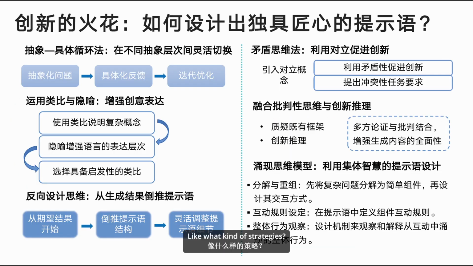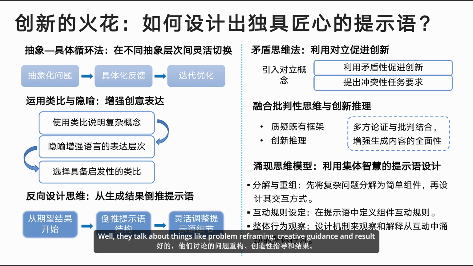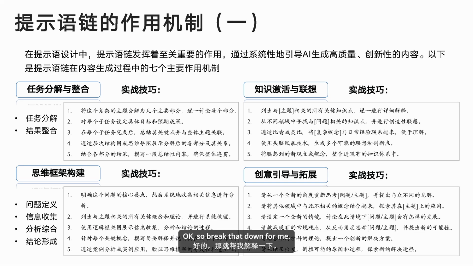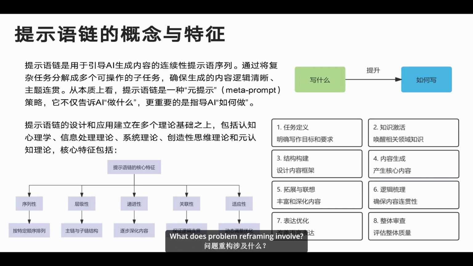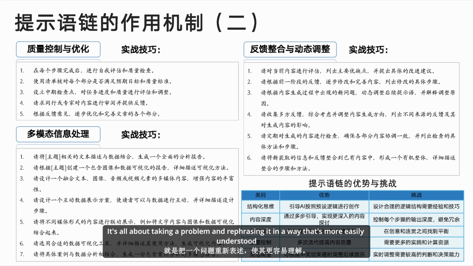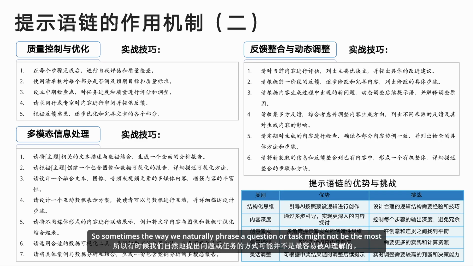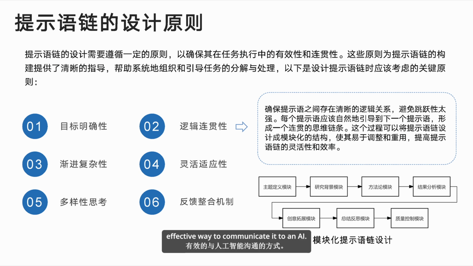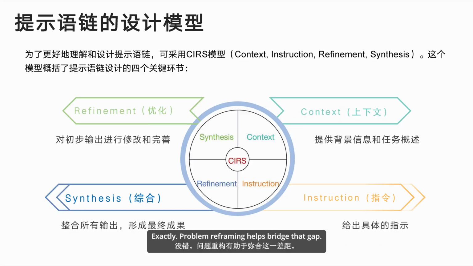Exactly. And the guide provides a pretty comprehensive overview of prompt engineering, covering everything from basic principles to advanced strategies. Like what kind of strategies? Well, they talk about things like problem reframing, creative guidance, and result optimization. Okay, so break that down for me. What does problem reframing involve? It's all about taking a problem and rephrasing it in a way that's more easily understood by the AI. So sometimes the way we naturally phrase a question or task might not be the most effective way to communicate it to an AI. Exactly. Problem reframing helps bridge that gap.